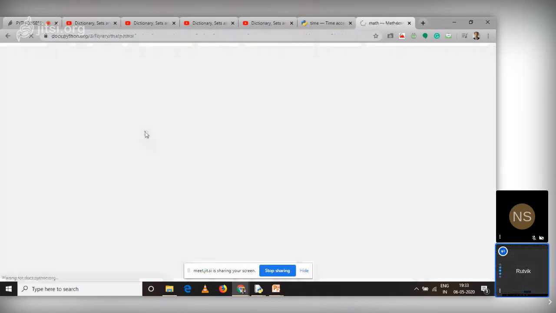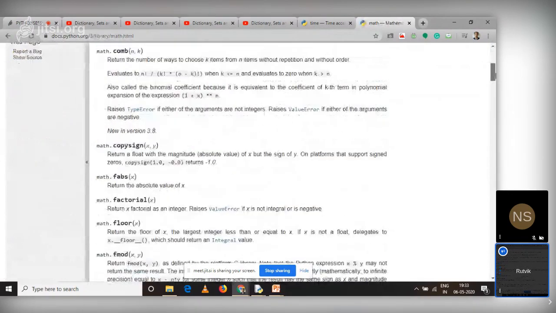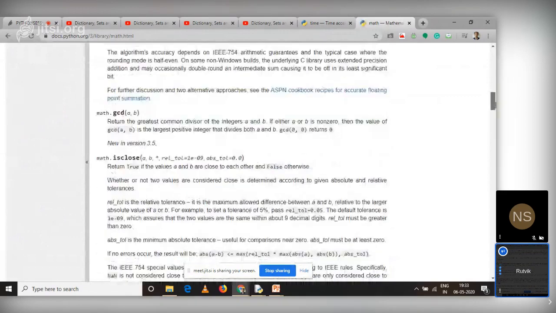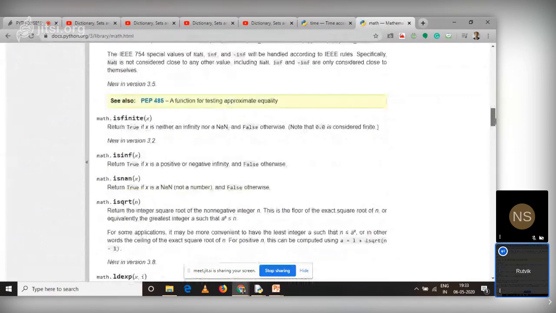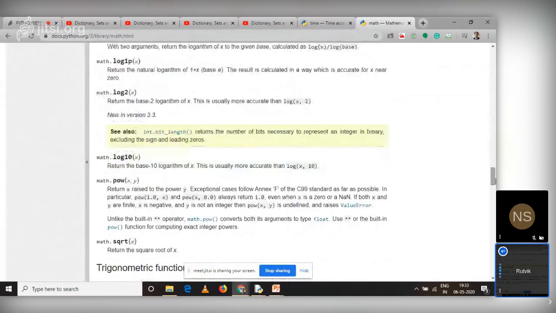So you can go through mathematical modules. There are functions like ceil, sine, factorial, square root, and there are so many more. GCD is also there. You can go through all the functions if you are interested, or you can search on the internet.